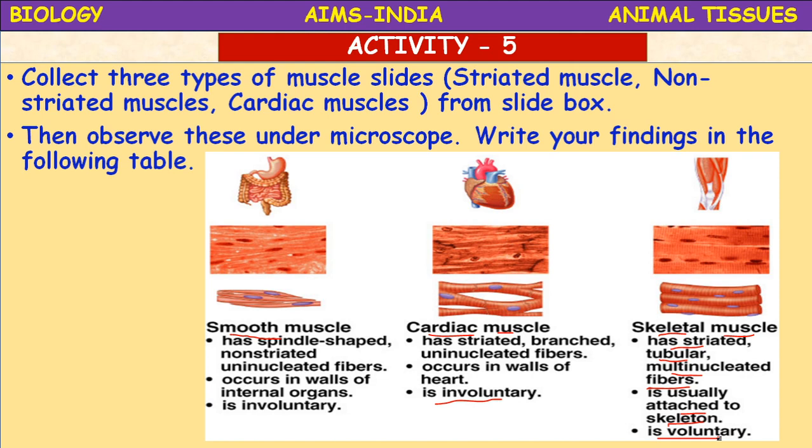The muscles present in the heart are responsible for pumping of the blood. The cells are long, branched, and have nuclei. The cells are joined to each other at their ends. The intercalated discs are present in the heart muscles. Okay, children, all the muscles in the cardiac muscle have striations. Though it resembles the striated muscle in structure, it is an involuntary muscle. Cardiac muscle is involuntary muscle.